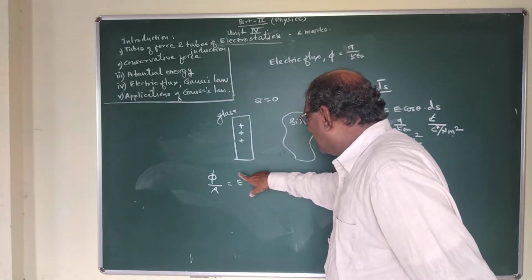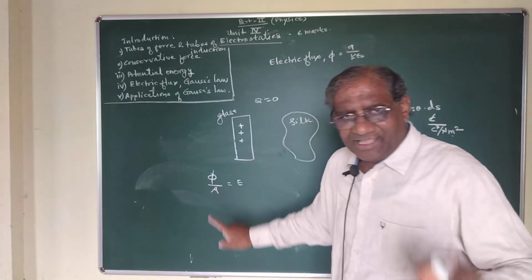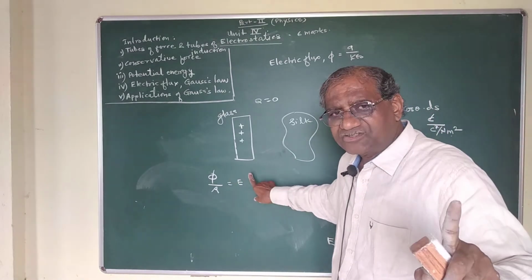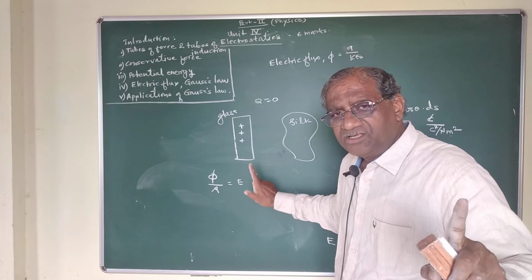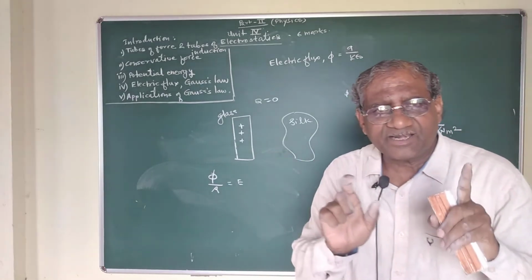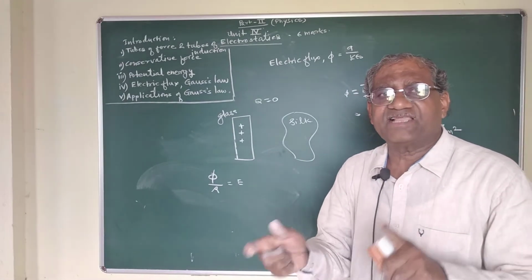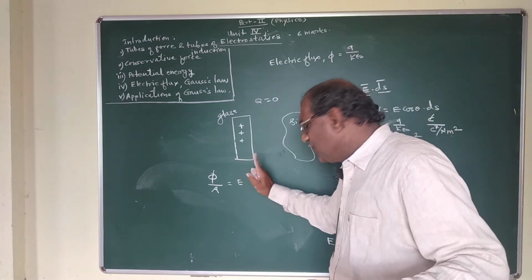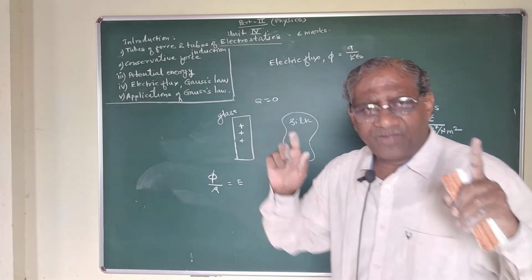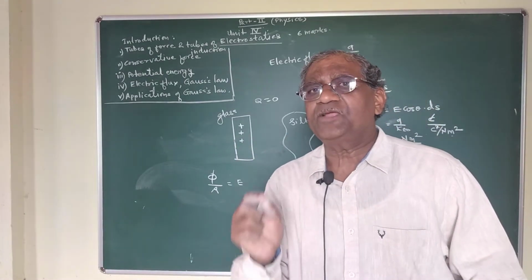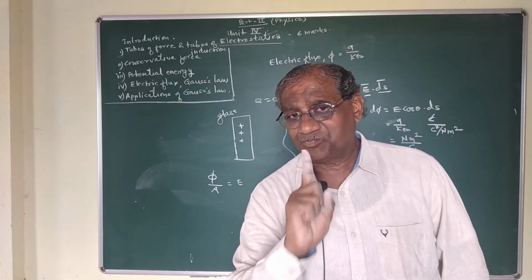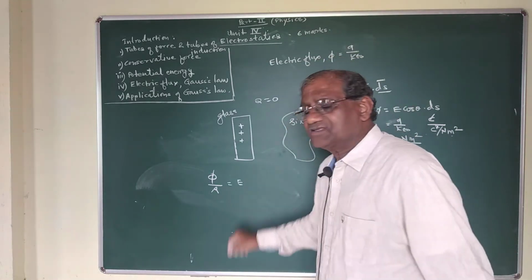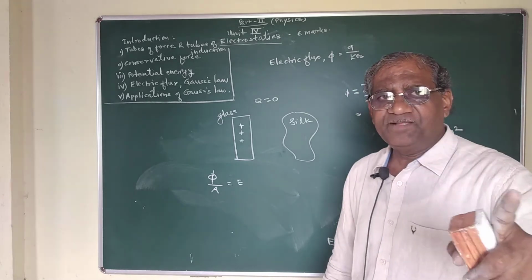The total electric flux passing normally per unit area of the surface, unit area. Flux in a given surface area: the total number of electric lines of force passing normally through a given surface area is called electric flux on that area. Now if I find this electric flux passing normally per unit area of the surface, then this term is called electric flux density.